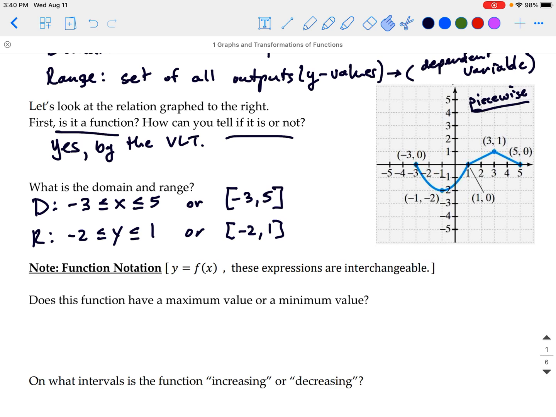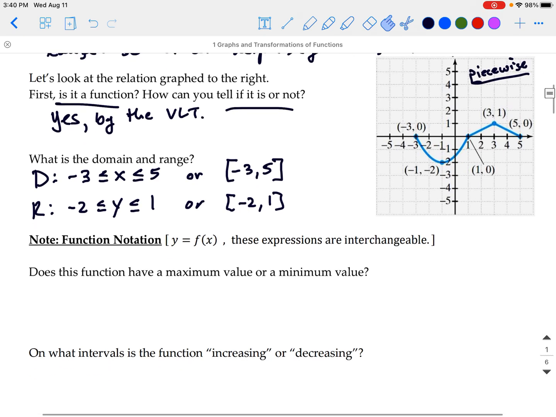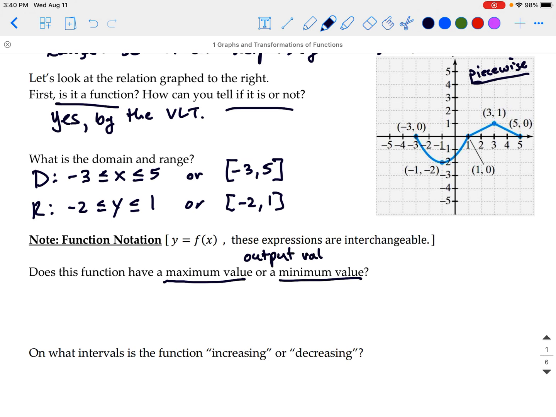Some secondary questions here that are going to be important to us later on when we're thinking about specific functions: is there a minimum or maximum value of our function, and what does that mean? And on what intervals is the function increasing or decreasing? For our maximum or minimum values, what we're describing there is our maximum or minimum output value. That's the key, is the output value.